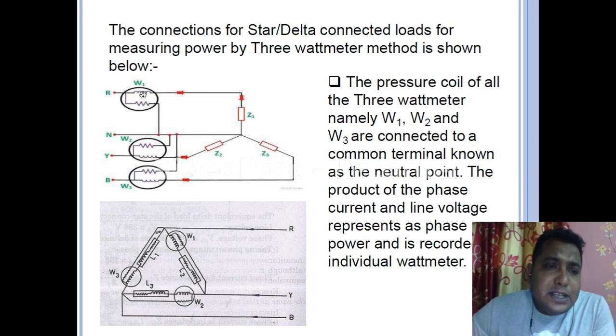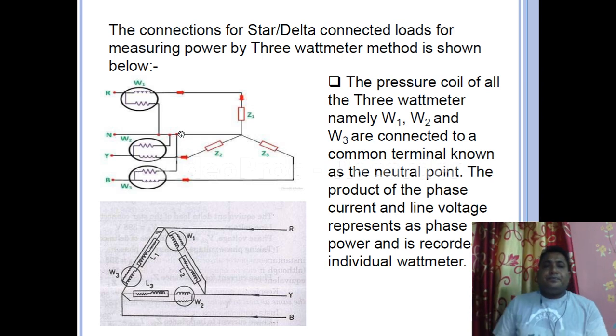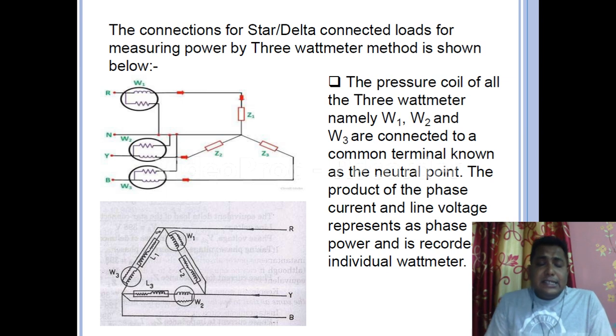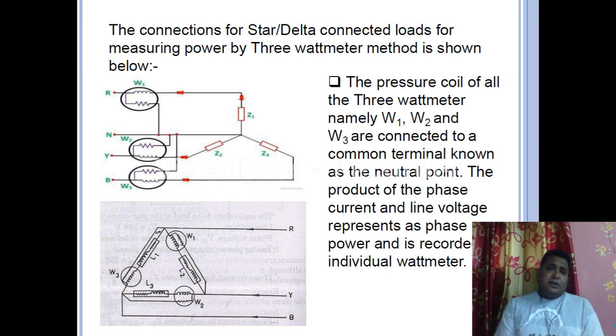In each phase, in R, in Y, in B, in all phases the current coil is connected. And with each phase the voltage coil is connected between its own phase and the neutral line. In case of R phase it is connected between R and neutral, in case of Y phase between Y and neutral, and in case of B phase between B and neutral. So this is the connection for the star or delta connected system.